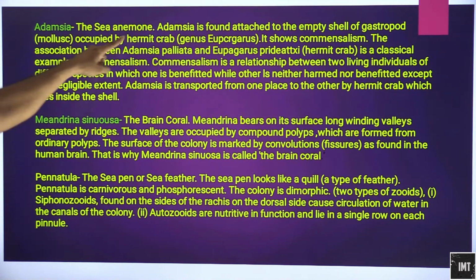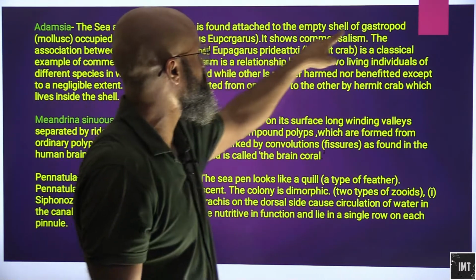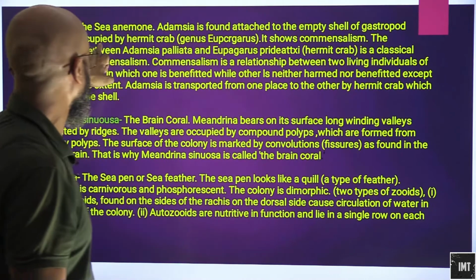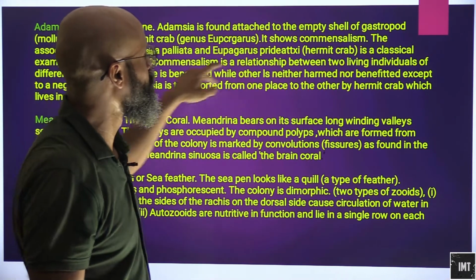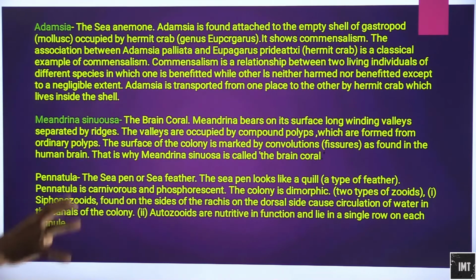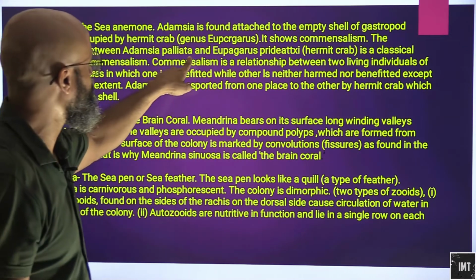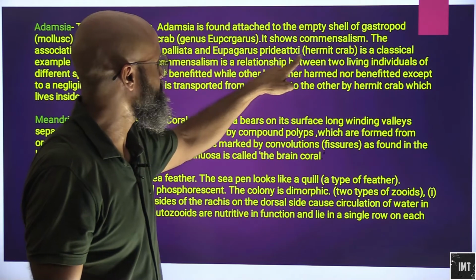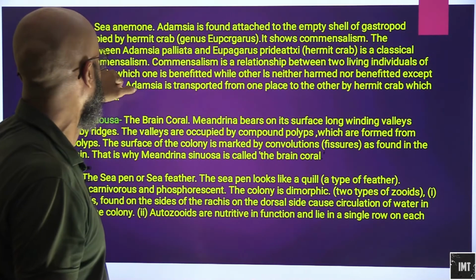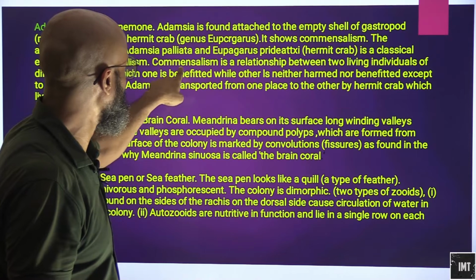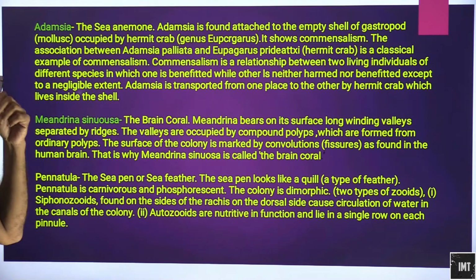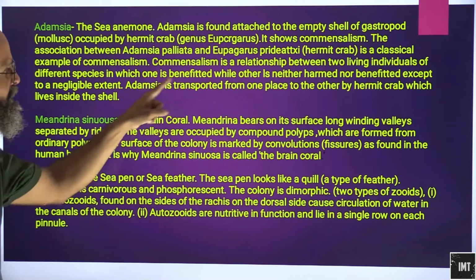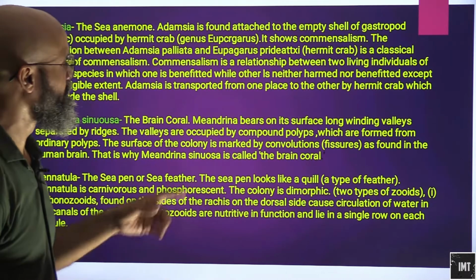We have Adamsia, the sea anemone. Adamsia is found attached to the empty shell of a gastropod mollusk that is occupied by a hermit crab, genus Eupagurus. It shows commensalism. Now what is basically commensalism? The association between Adamsia palliata and Eupagurus prideauxi, that is the hermit crab, is a classical example of commensalism. So commensalism is a relationship between two living individuals of different species in which one is benefited while the other is neither harmed nor benefited.